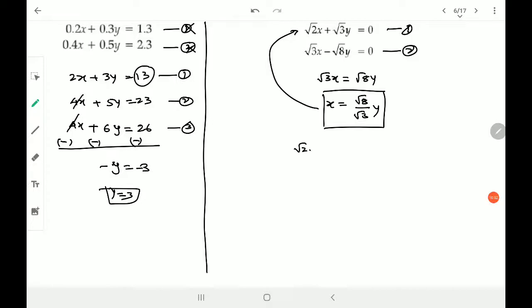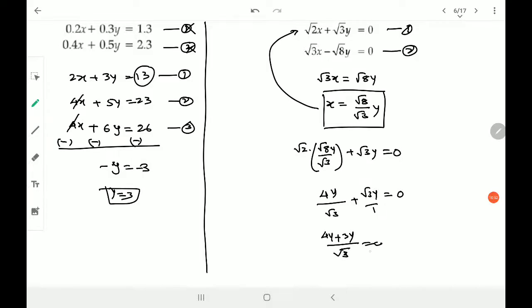I get root 2 into root 8 upon root 3 plus root 3y is equals to 0. Okay? Root 8 into root 2 is root 16, but that will be 4 directly, right? So it is 4. Of course, y is, I forgot that, upon root 3 plus root 3y is equals to 0. If I cross multiply, considering this denominator as 1, I get 4y plus 3y upon root 3 is equals to 0. Root 3 if I shift the other side, I get 7y is equals to 0, and y will be again equal to 0, and that's it. If I put y is equal to 0, this gives me x is also equal to 0.